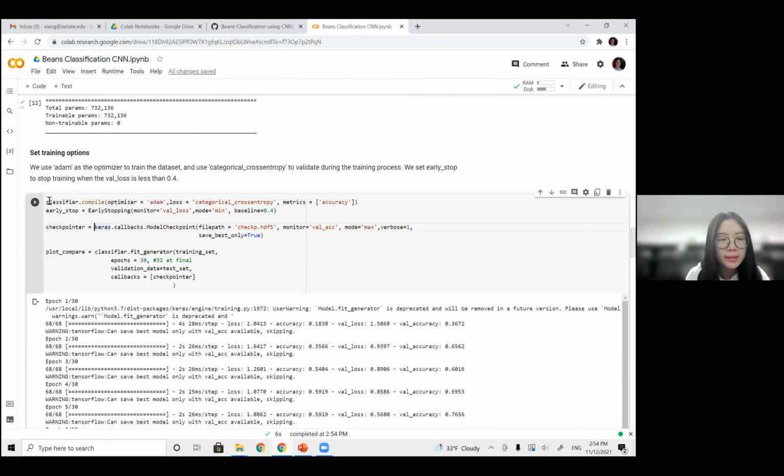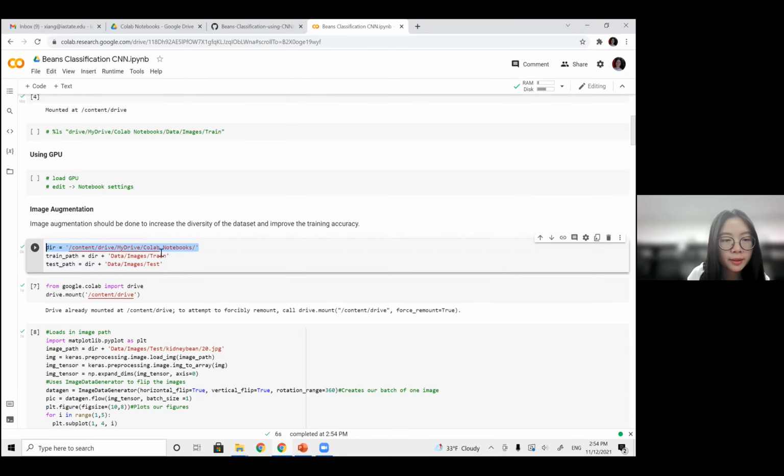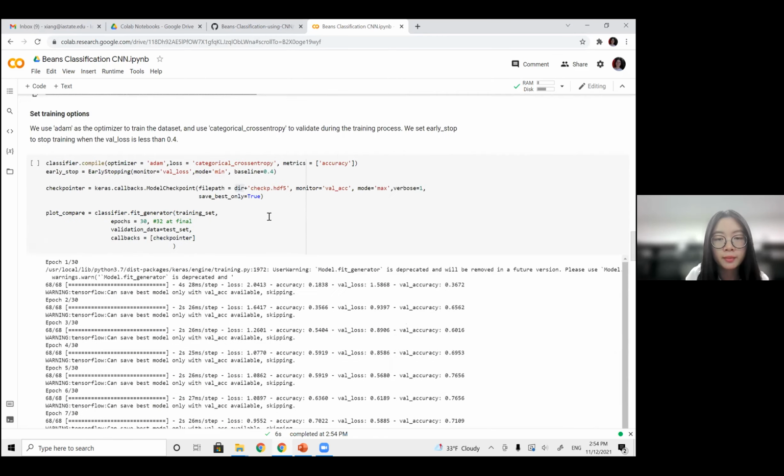So our next step is training the model. Here, the code I sent you has 2 minor mistakes I would like to modify. The first one is the file path. We need to provide the absolute path, which specifies the working directory we defined earlier, scroll up here, and the file name.